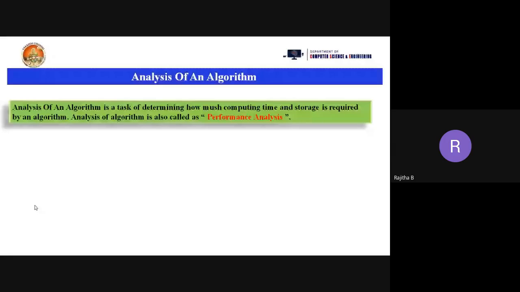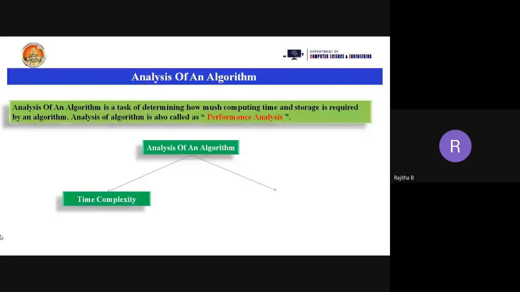Okay, fine. So how many ways can we analyze a program or an algorithm? We have two ways to analyze an algorithm: time complexity and space complexity. Computing time means the time required to get the output for an algorithm. That is time complexity. And storage is how much memory is allocated for the number of variables in the program or algorithm. That is the storage.